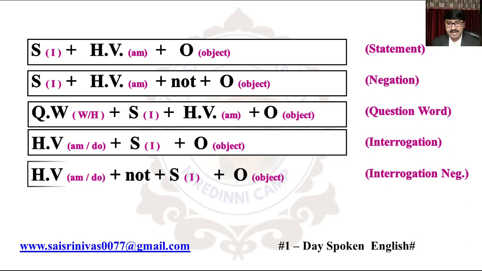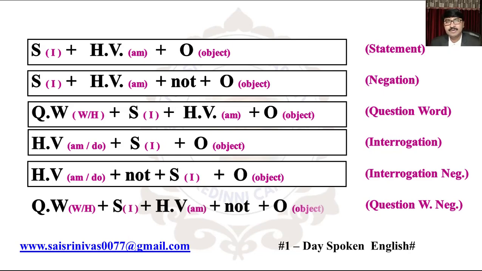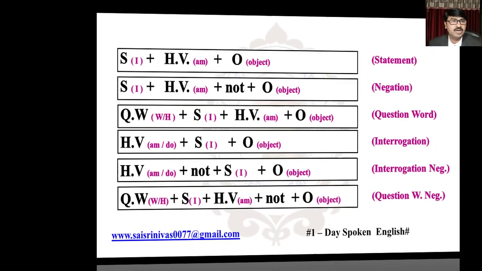It's okay. Then final one, that is question word negation. Here WH question word plus subject I plus helping verb am plus not plus object. It's okay. So that is the question word negation sentence. So this is the structure chart of present tense sentences only.